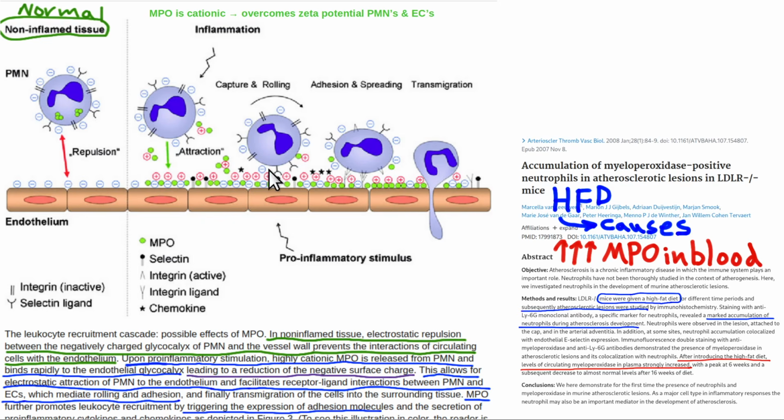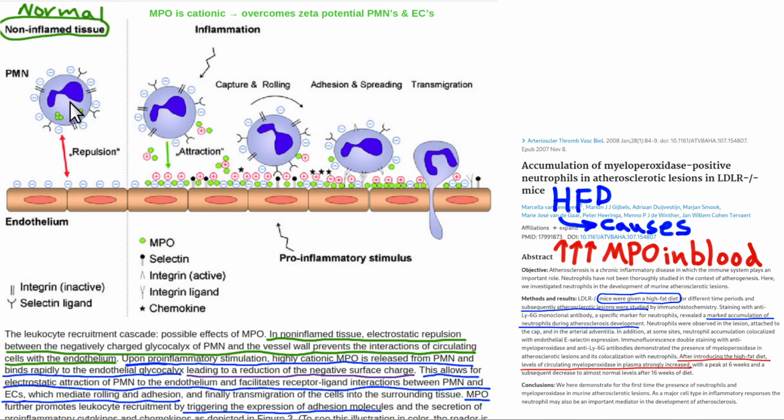Okay, here's just a picture showing a little bit more detail of what happens with the neutrophil. Neutrophils are also called PMNs, polymorphonuclear leukocytes. So neutrophil is an easier name. It has negative charges around it. This is the zeta potential. And normally the endothelial lining cell has its own zeta potential, negative charges from its heparan sulfates.